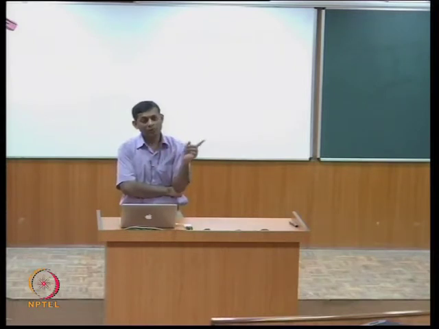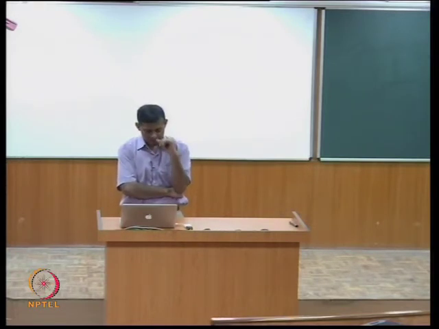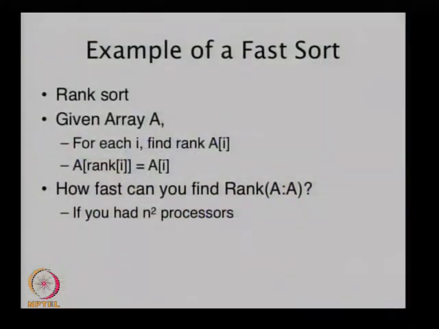Oh, you mean to find the rank of everything? No, I mean find the rank of... Okay, this question is asking how fast can you find the rank of A in A, all the list elements. So yes, with order n squared processors, it can be done in log n time, and that would be n squared log n work and log n time. So time is good, but n squared log n is just not acceptable as work.